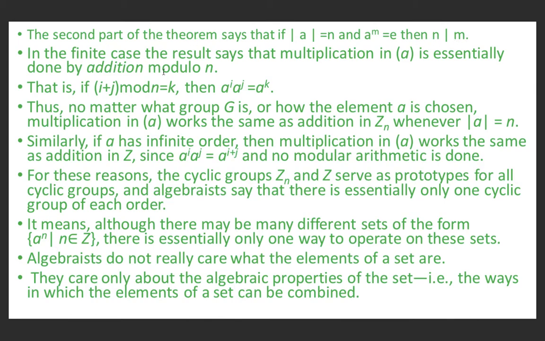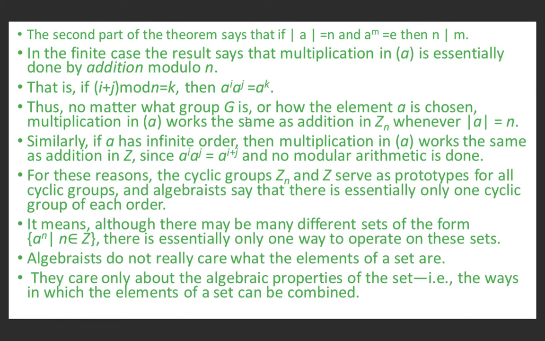So in the finite case, the result says that the multiplication in cyclic group generated by a is essentially done by addition modulo n. It means if i plus j mod n equal to k, then ai times aj equal to ak, and the operation used here is addition modulo n.